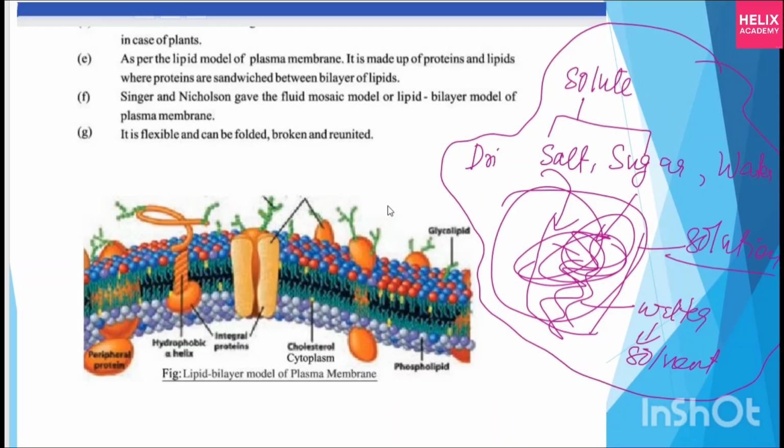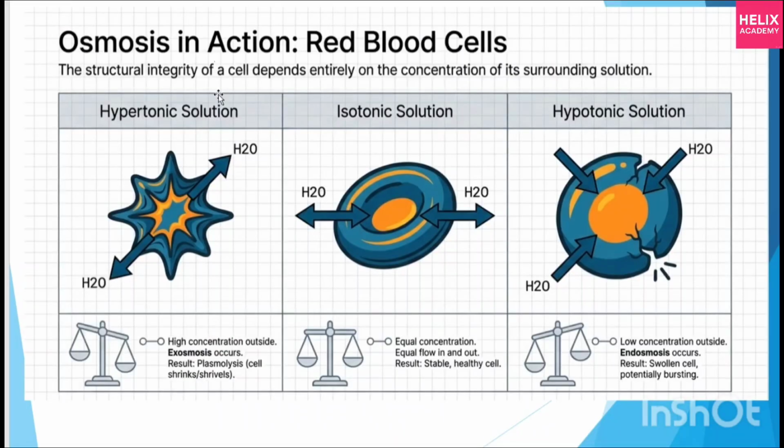Okay, next, we call it the osmosis process. The osmosis process is very important for your red blood cells, beta. Whatever food you are taking, lastly it is converted into what? Tell me. Whatever food I am taking, lastly it is converted to what? Glucose, fat, whatever it may be.